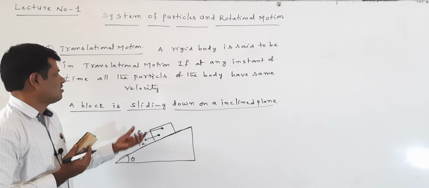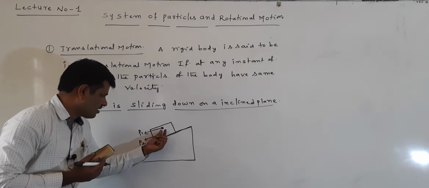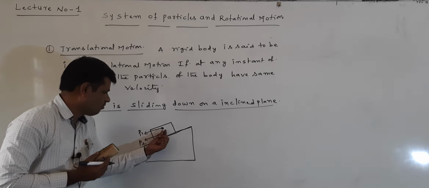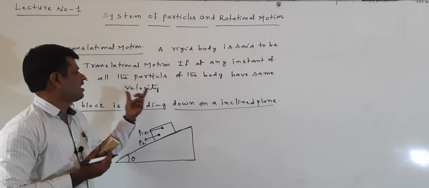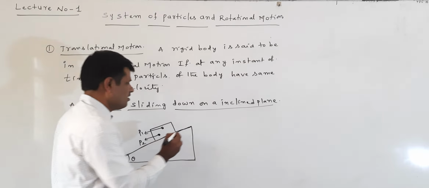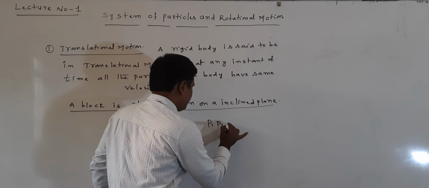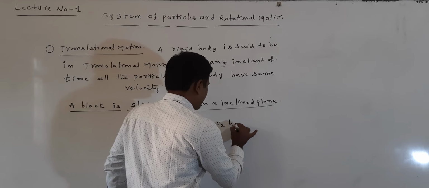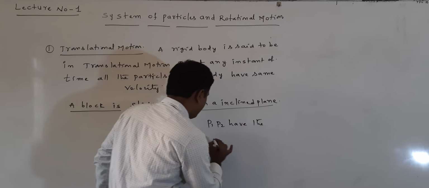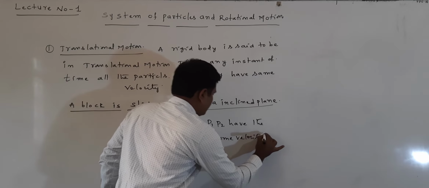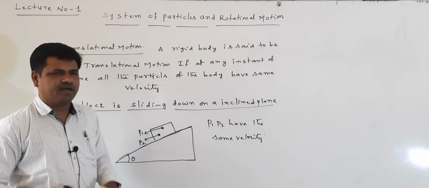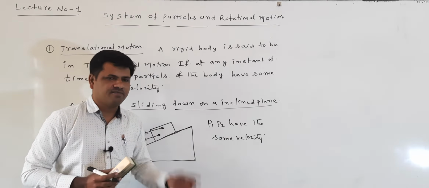In this translational motion, in this body I consider the two particles P1, P2. These particles P1, P2 have the same velocity. At any instant of time we can observe that P1 and P2 have the same velocity.